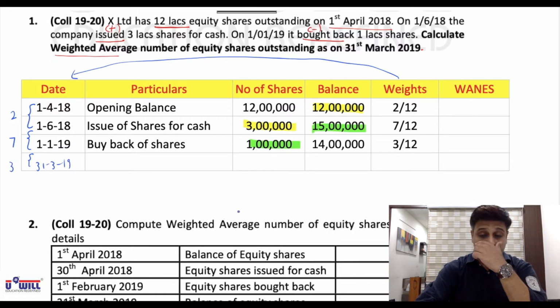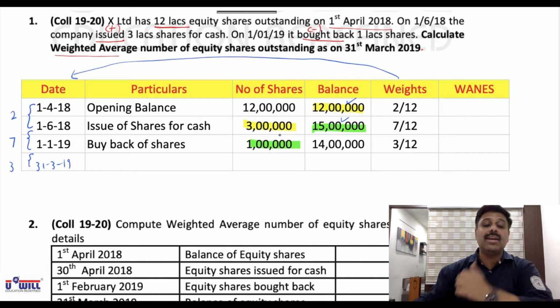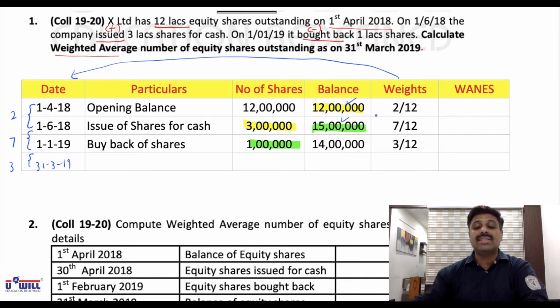Time period means 12 lakh shares we are using for the months of April and May. That is 2 months, so 2/12. 15 lakh shares we are using from June to December, 7 months, so weight 7/12. And at the end of the year after buyback, 14 lakh shares we are using for the last 3 months, so 3/12. Now you simply have to multiply these and you'll get the weighted numbers.